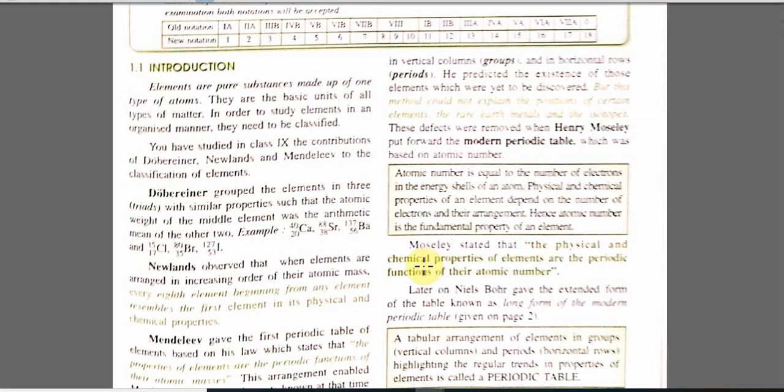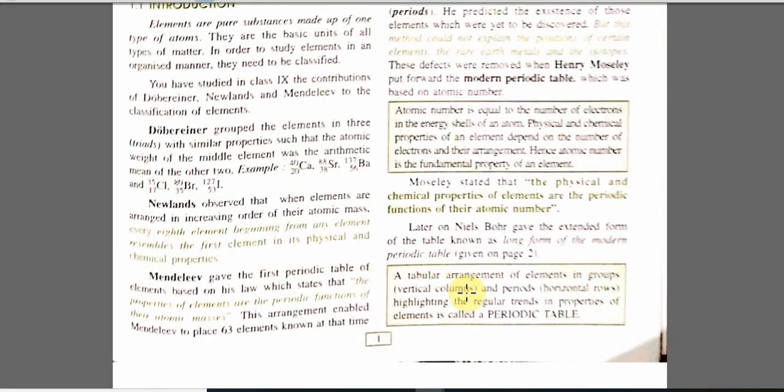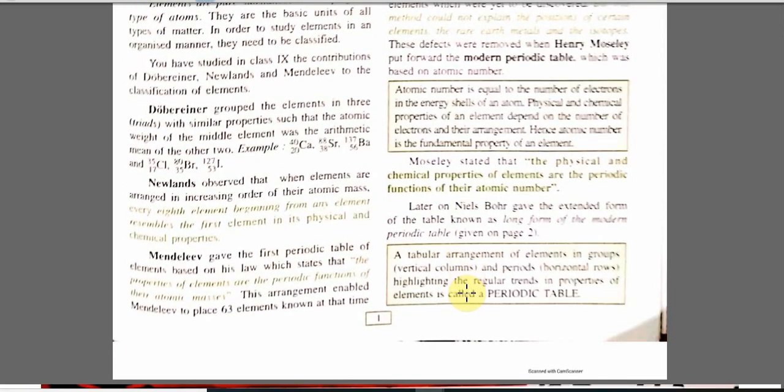He said that chemical properties of elements are a periodic function of their atomic number. Later on, some scientists like Niels Bohr gave the extended version of this law, which we will study in class 11 and 12.